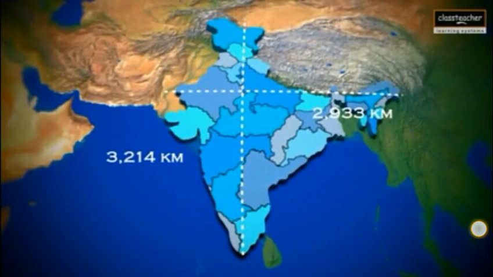From Kashmir to Kanyakumari, the distance is about 3,214 kilometers, and the distance from Gujarat to Arunachal Pradesh is 2,933 kilometers. That is the extent of India.